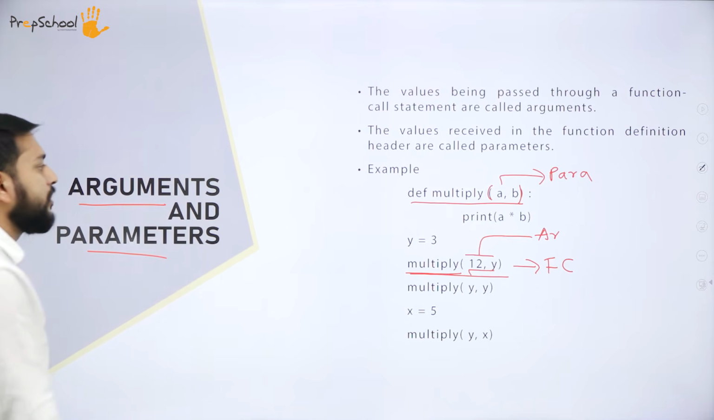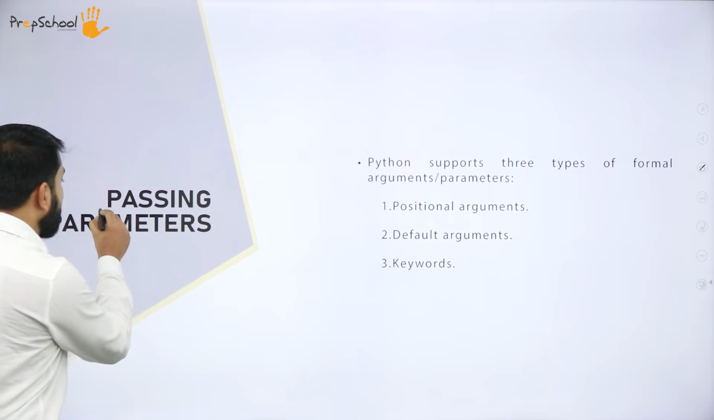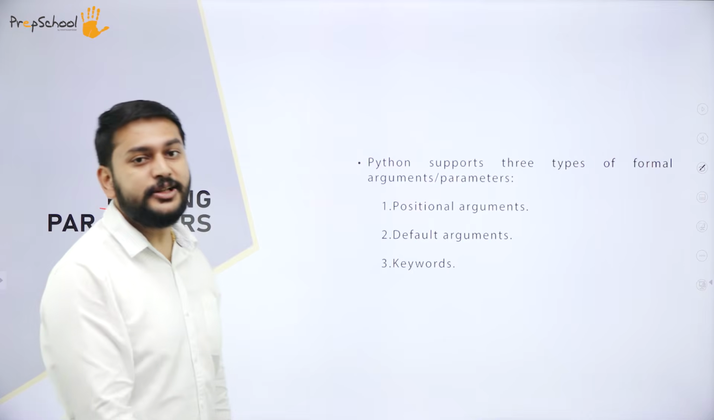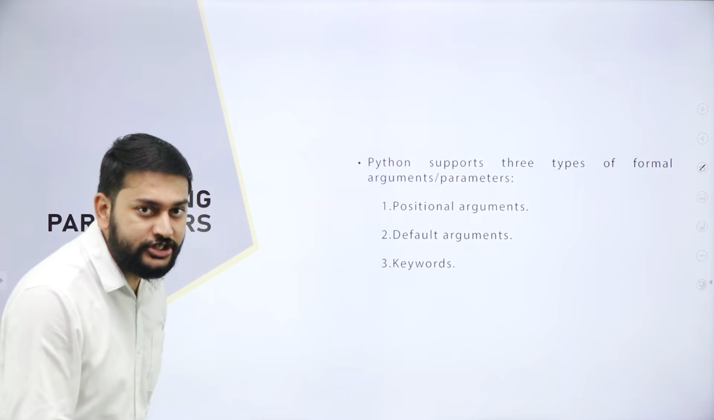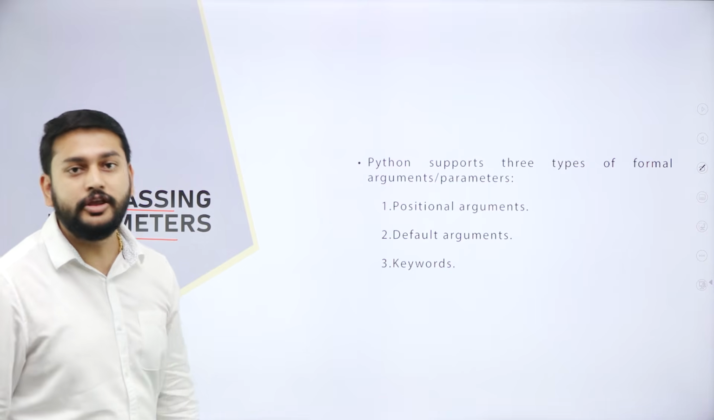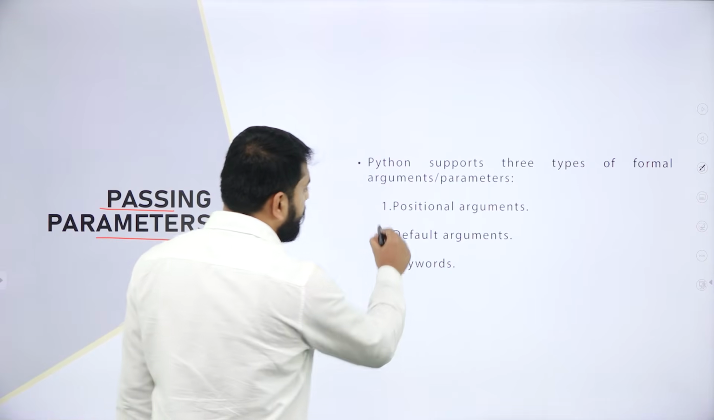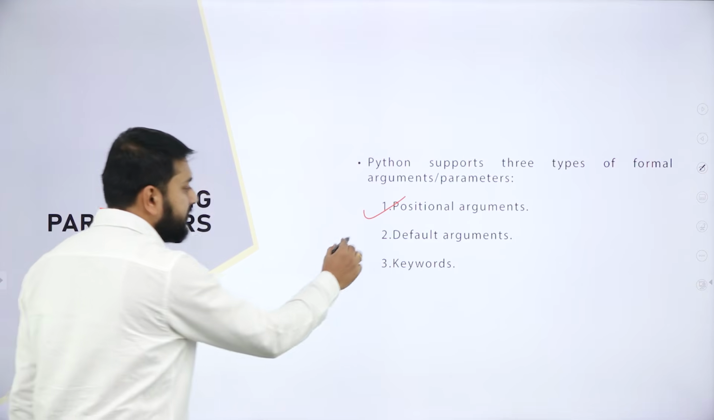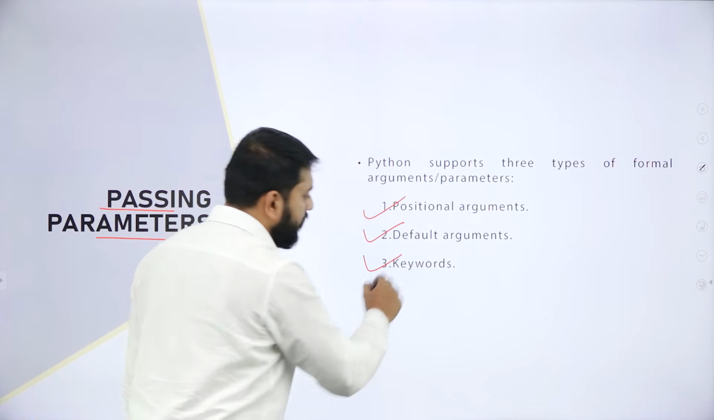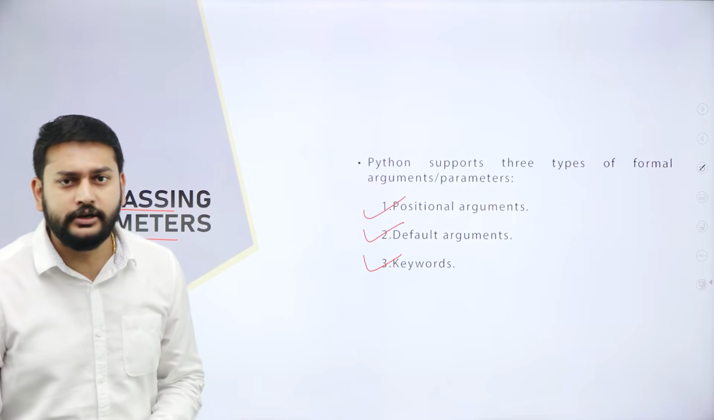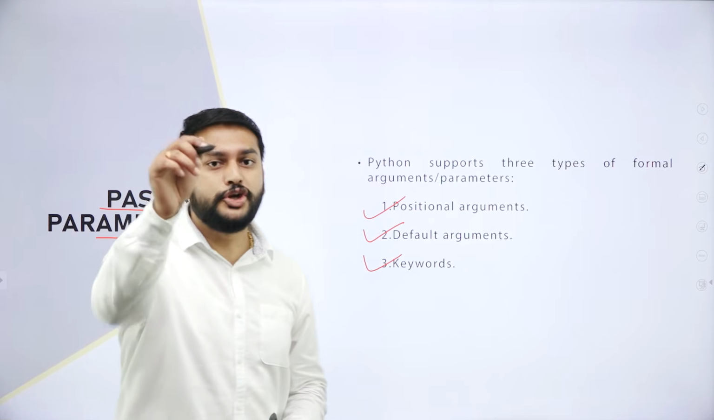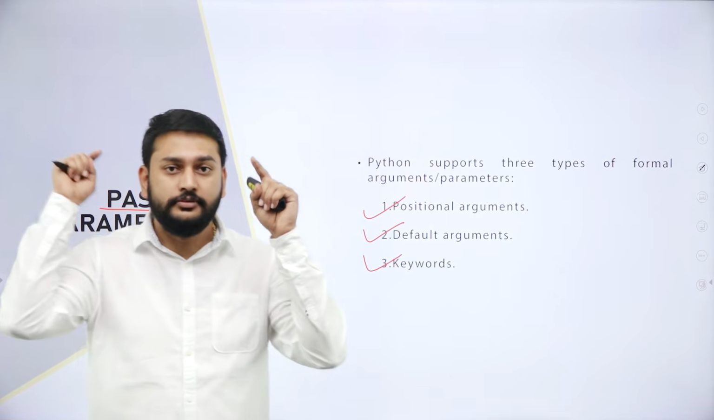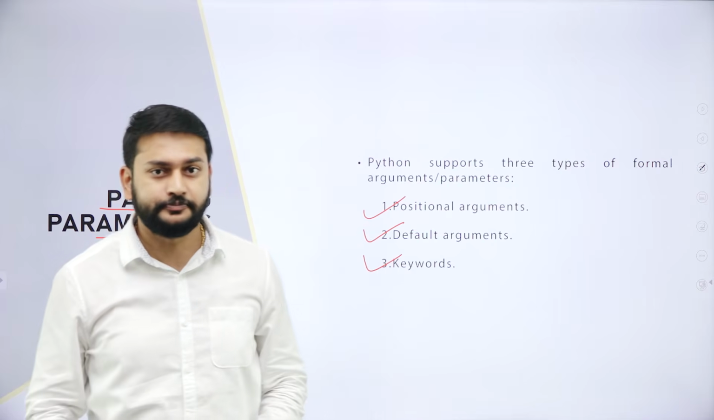Let's go to the next topic: passing parameters. Python supports 3 types of formal arguments and parameters. Dear students, what is the first one? Positional arguments, default arguments, and keyword arguments. It's a very important thing that you should know with respect to arguments. This is what I will be discussing in the next session, dear students.